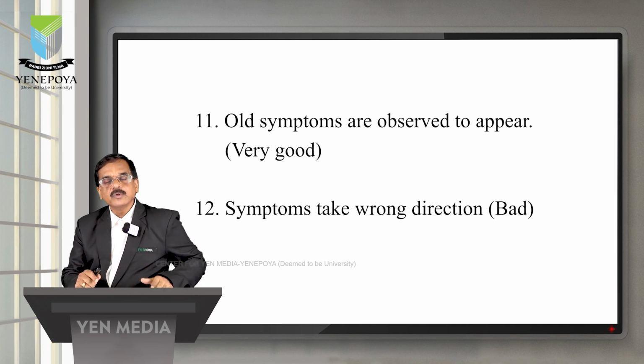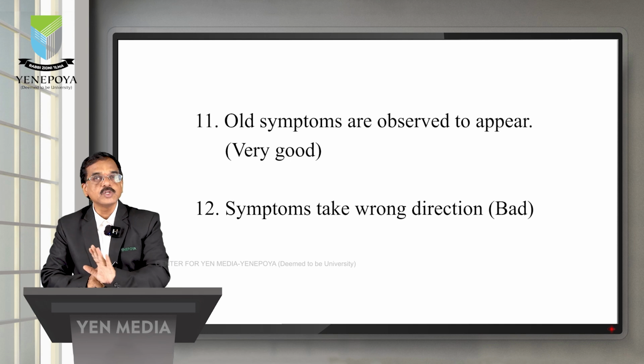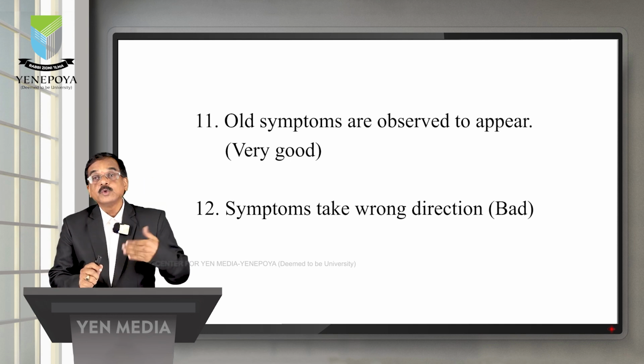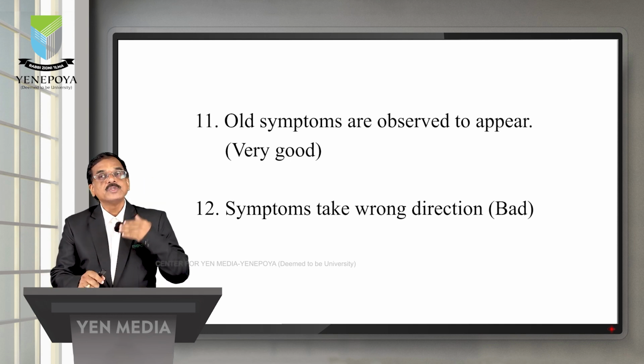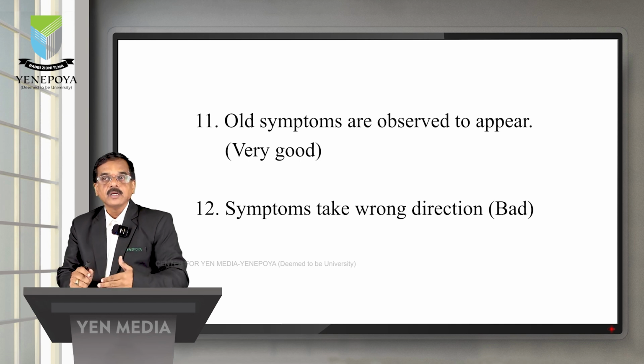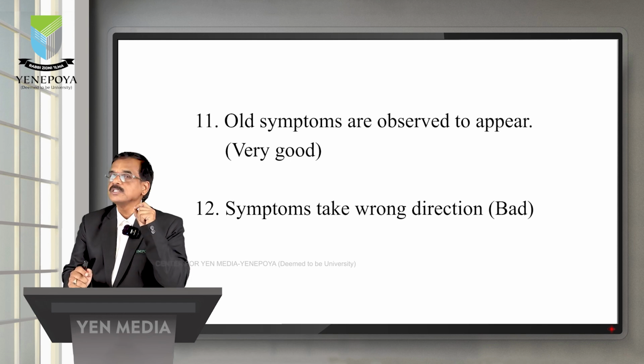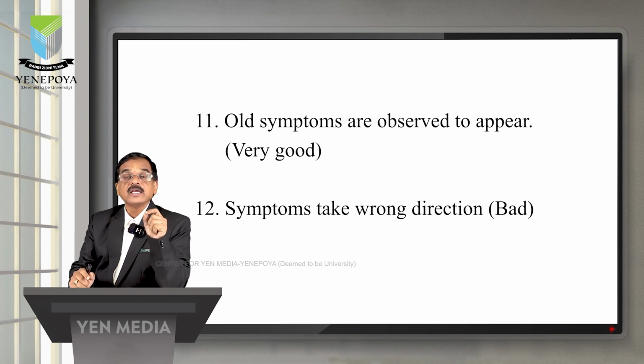What do we think, that once we prescribe the medicine our duty is finished? No, that is wrong. Our real duty starts when we see the follow-up. In follow-up, consider what the patient reports, and depending on that decide what medicines to give.